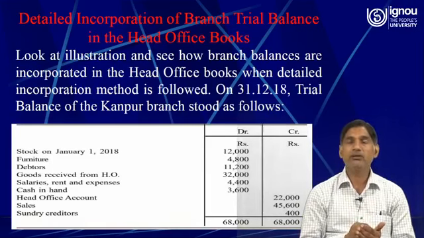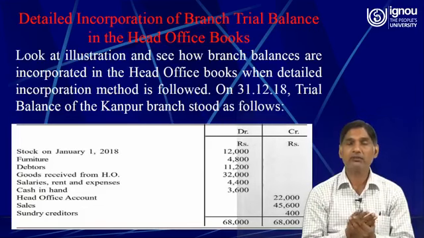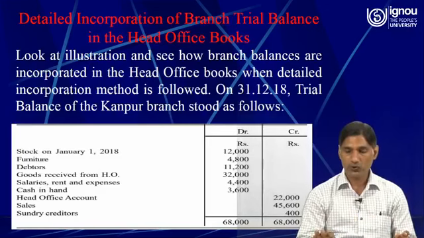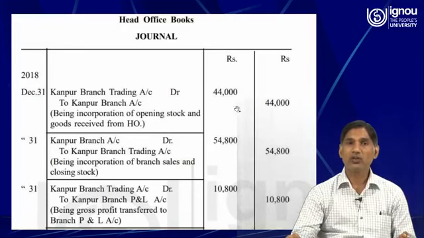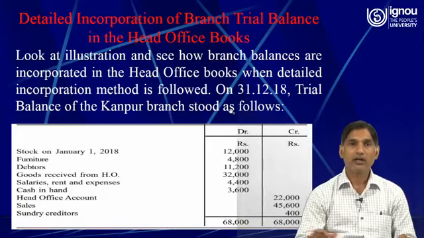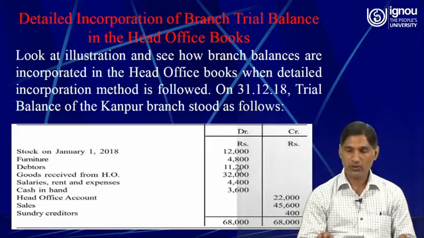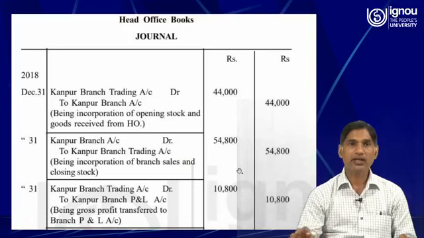Any item, or it may be a direct expense also, which is supposed to be recorded in the debit side of trading account, the journal entry for that is very simple. Kanpur branch trading account debit to Kanpur branch 44,000. So the amount is 32,000 and 12,000. So total is 44,000.